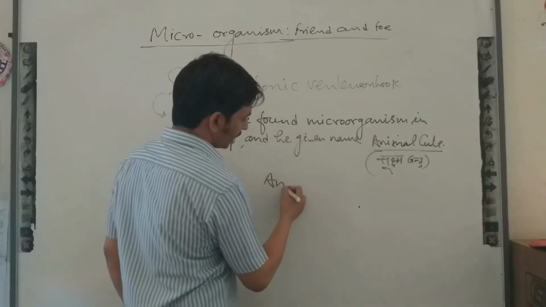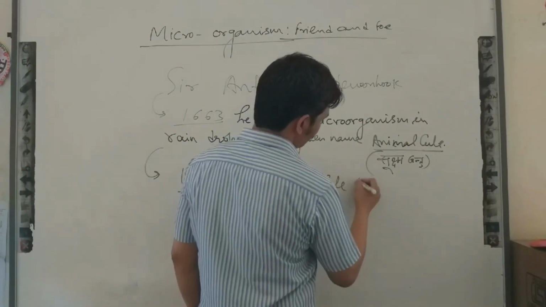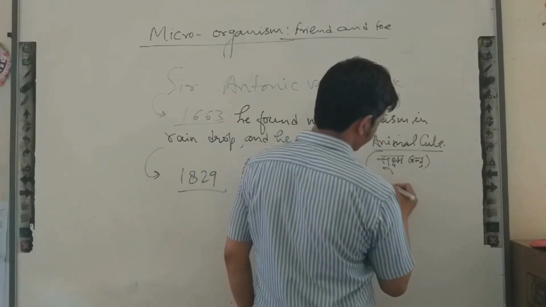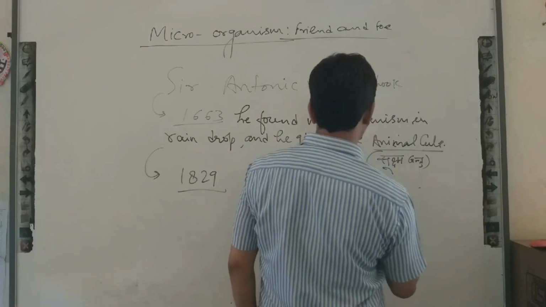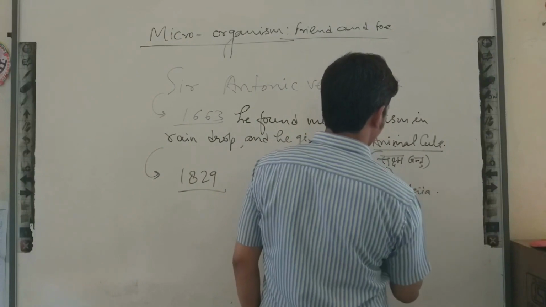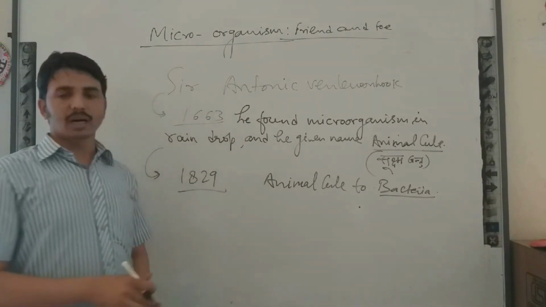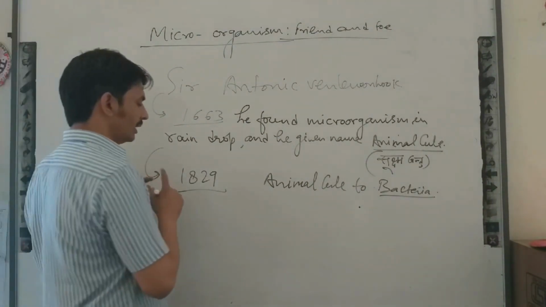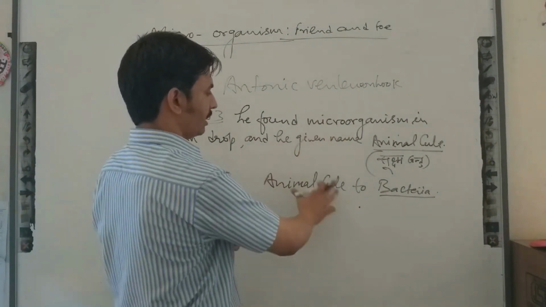This scientist in 1829 changed the name animalcule to bacteria.